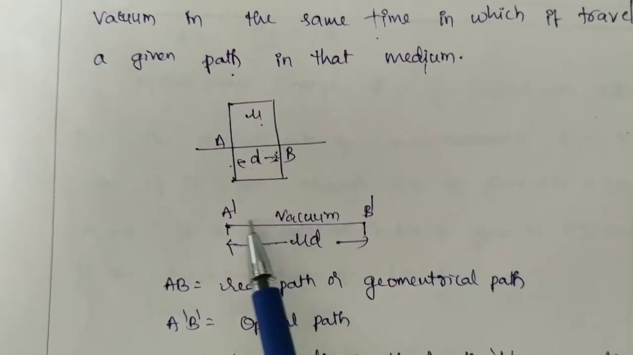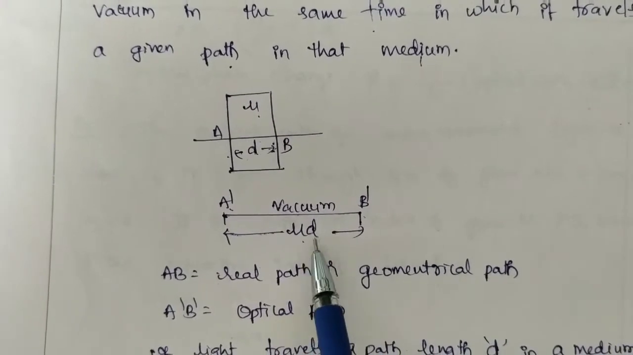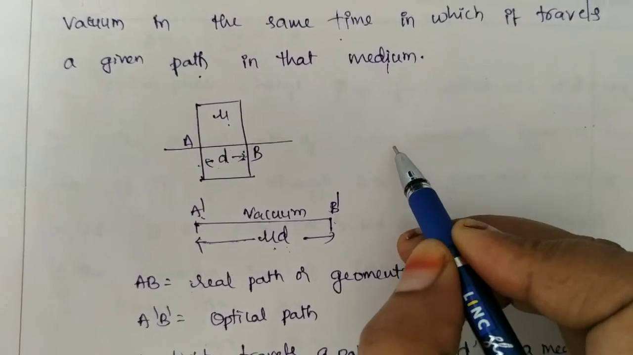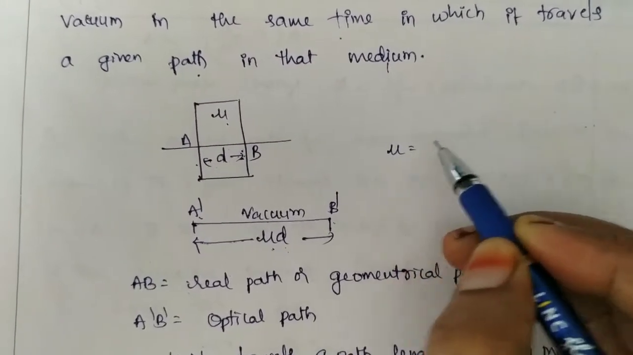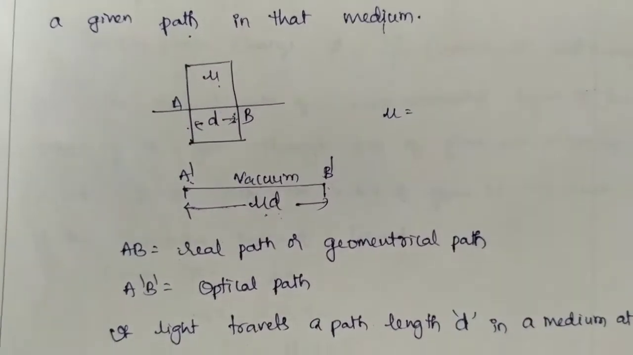So in vacuum, the distance covered you can write as mu d, because the refractive index mu can be written as the velocity of light in vacuum by the velocity of light in medium.